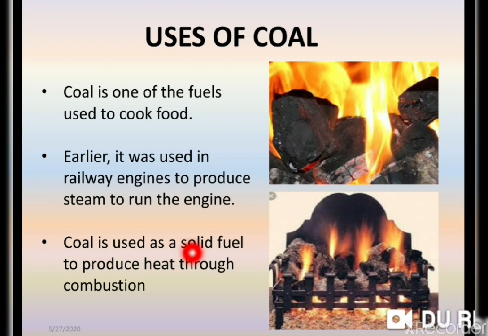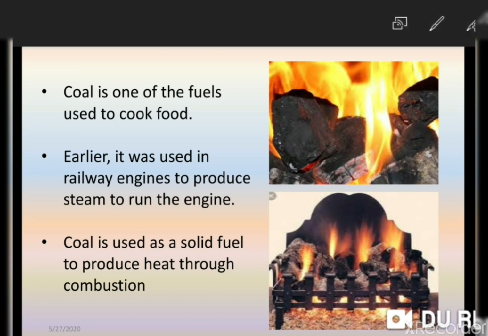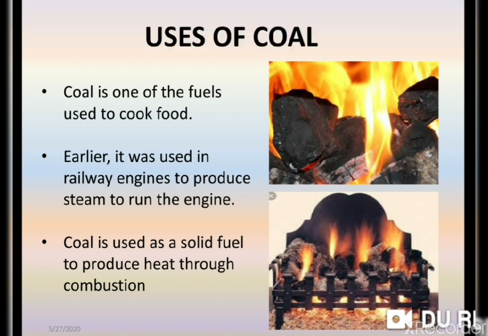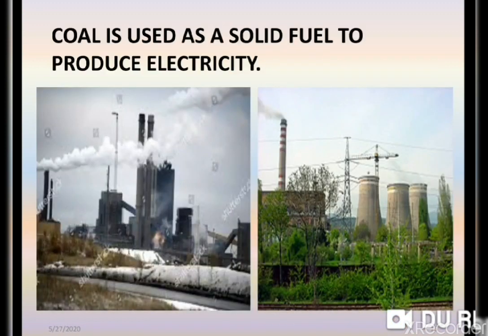Okay, now coal is used as a solid fuel to produce heat through combustion. So in winter, people generally keep their houses warm by burning coal or using the angithi.